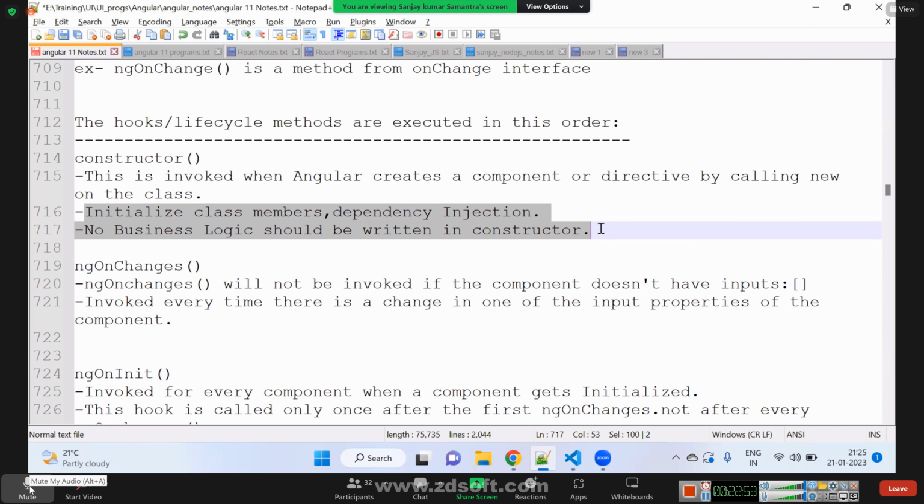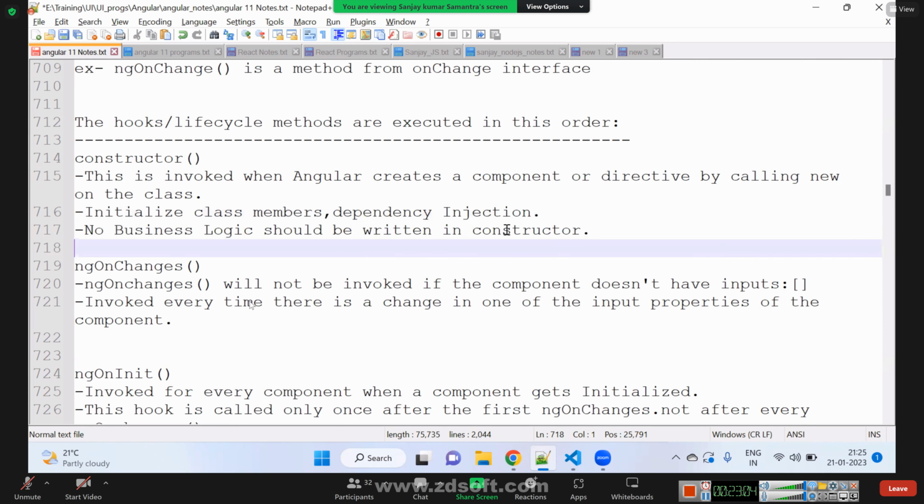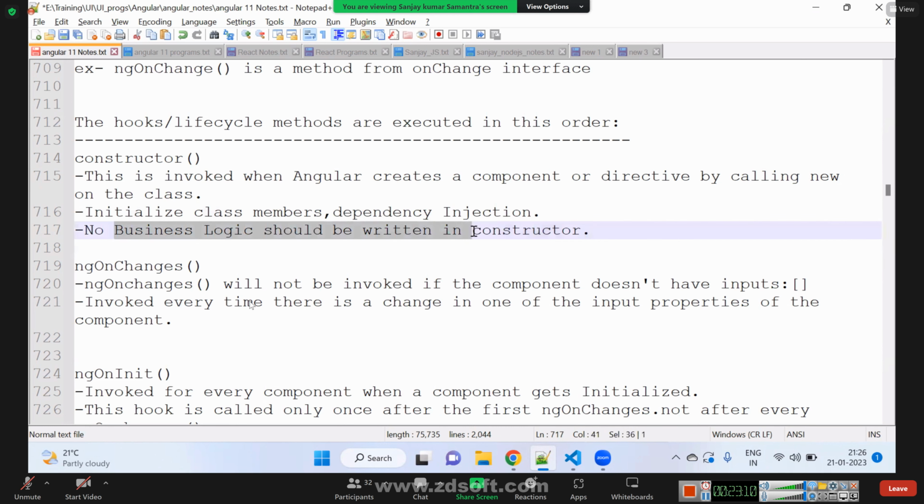No business logic, no time consuming logic, no API call, all these things. Don't write business logic. I'm not saying it will not work, it will work, but we should avoid doing that. We should avoid writing business logic, API calls, and time consuming code inside the constructor.